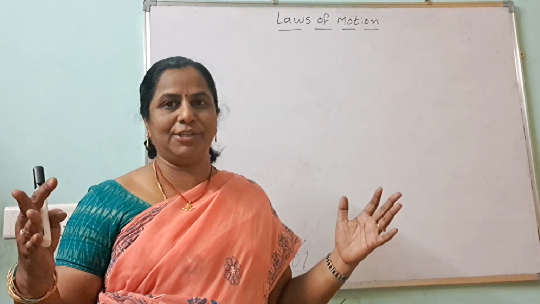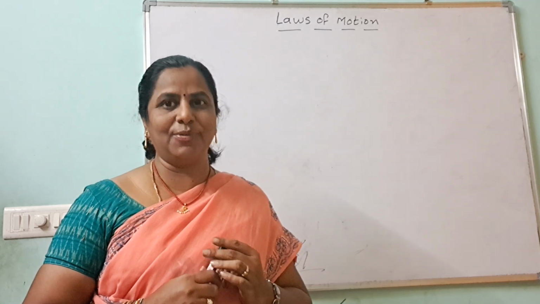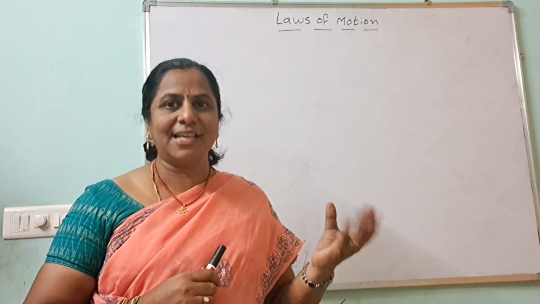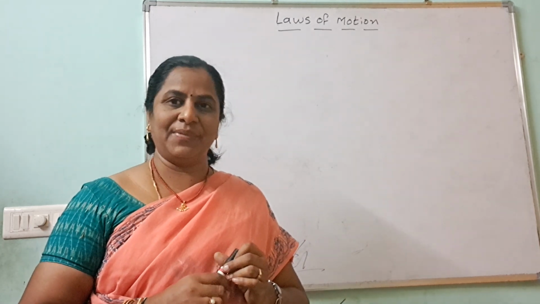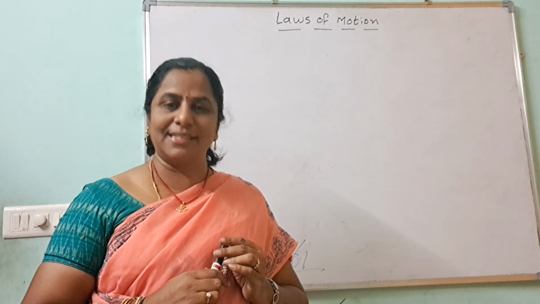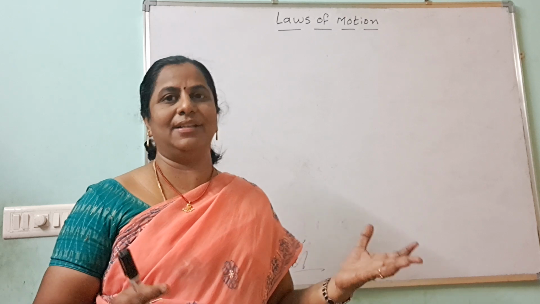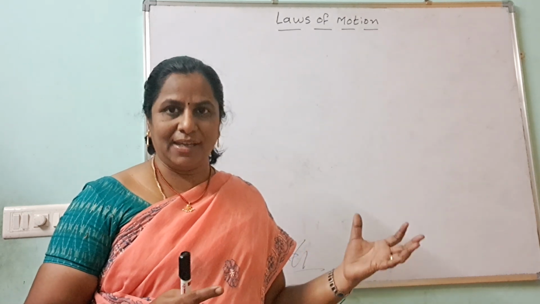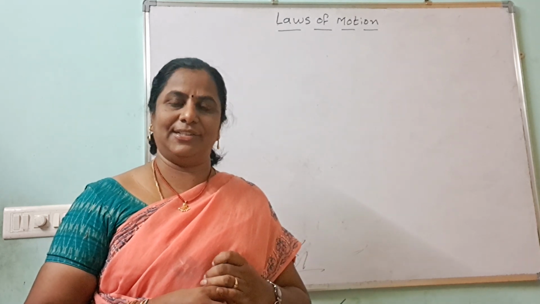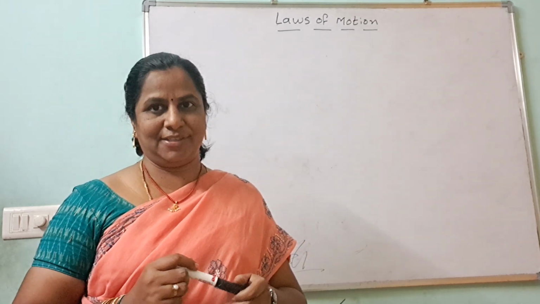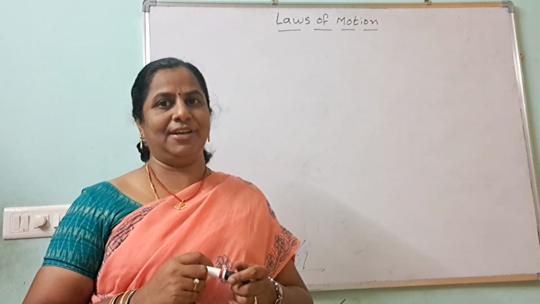When we take a big stone and a small stone, the big stone has more inertia and the small stone has less inertia. We can easily move the small stone compared with the big one. So inertia means resisting the change in state, whether at rest or in motion. When a body resists its change of position or change of state, it is called inertia. But inertia is of three types: inertia of rest, inertia of motion and inertia of direction.